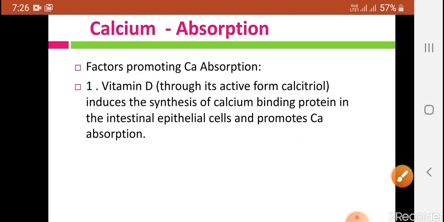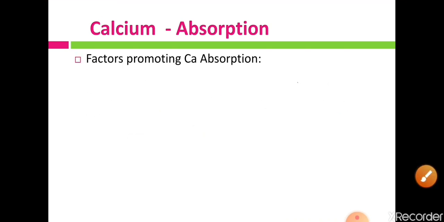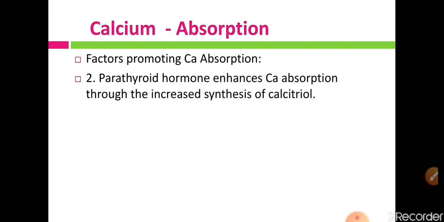Let us see the second factor, that is the hormone PTH, parathyroid hormone. Parathyroid hormone enhances calcium absorption through increased synthesis of calcitriol.